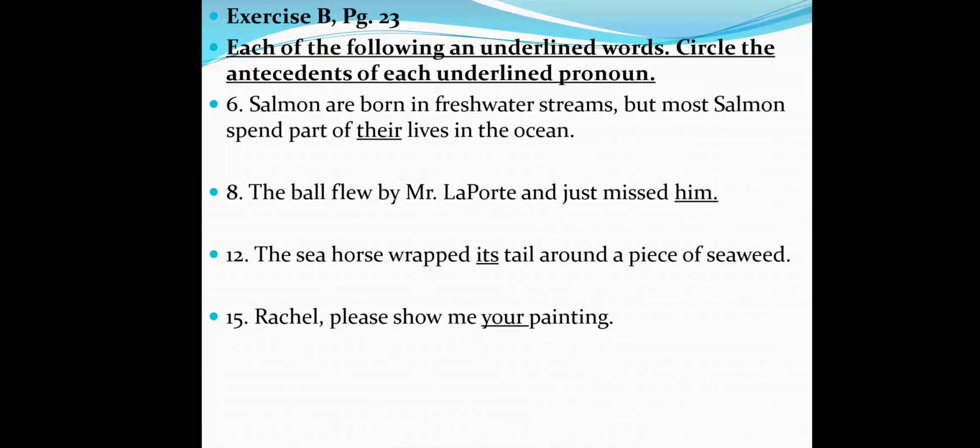Exercise B on the same page. Each of the following sentences has an underlined word. Circle the antecedent of each underlined pronoun. Who can read number 6 to me and give me the answer? Number 8. The ball flew by Mr. Lubbert and just missed him.